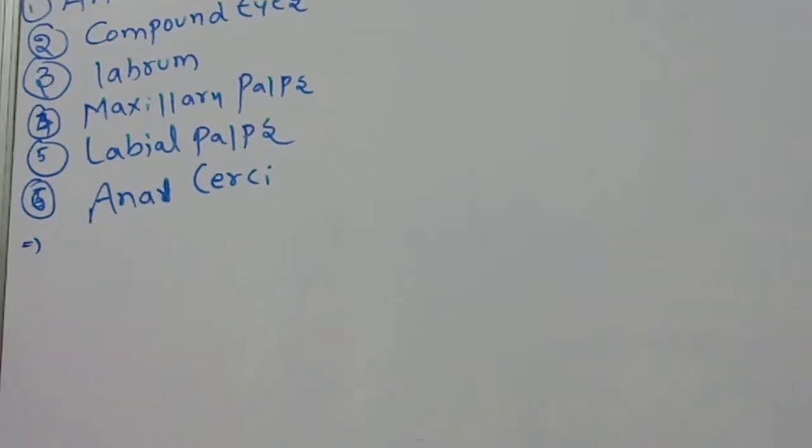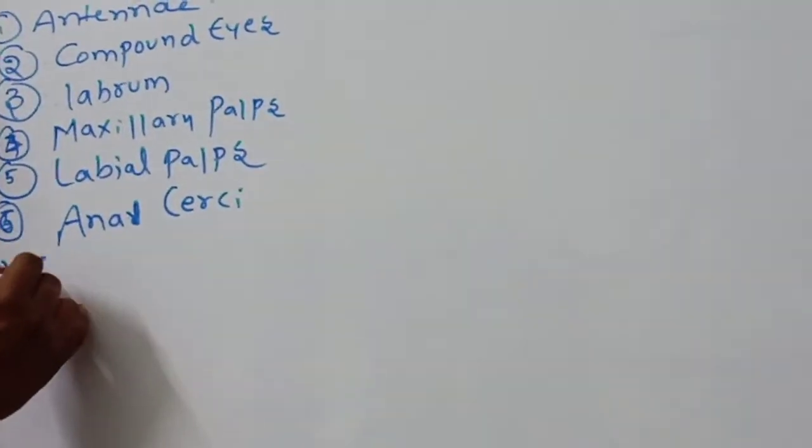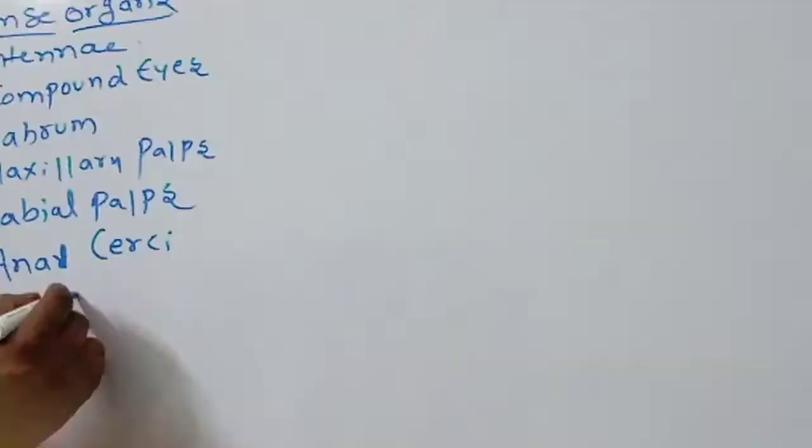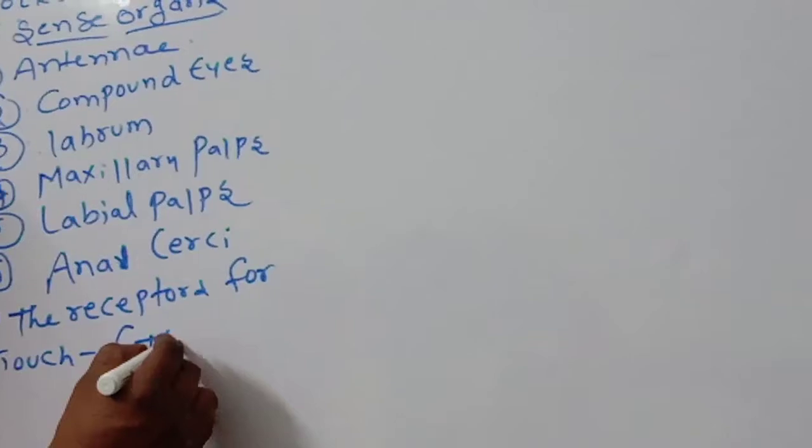So, the receptors for touch are called thigmoreceptors.